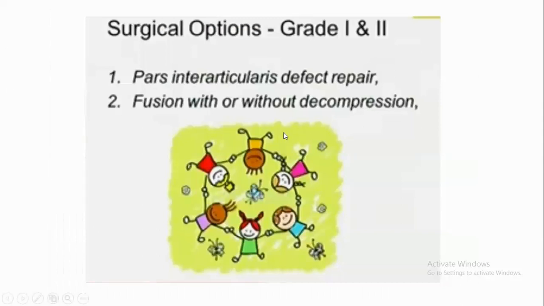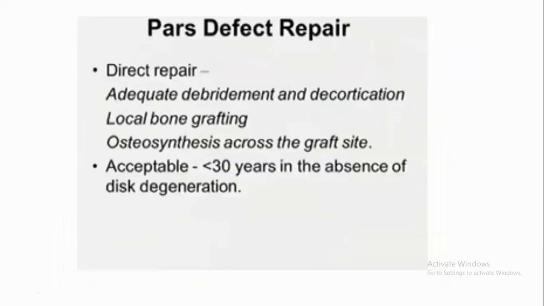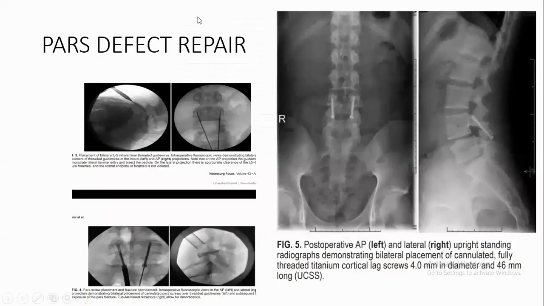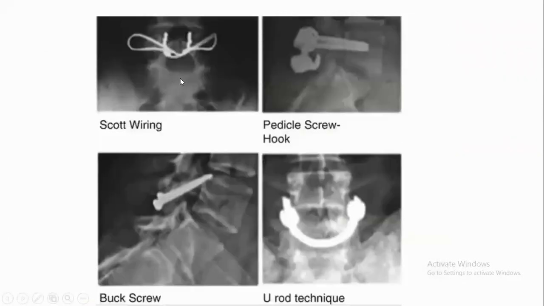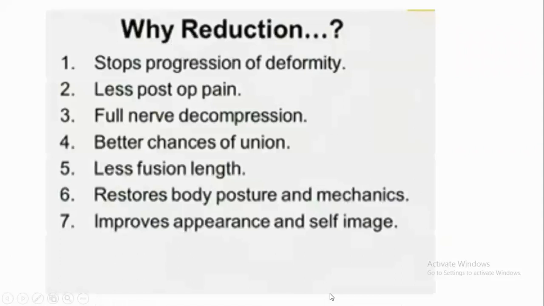Pars interarticularis repair option is more technically demanding. It is adequate debridement and decortication of the fracture fragments, local bone grafting and osteosynthesis across the graft site. It is acceptable if age is less than 30 years in the absence of disc degeneration. See, pars defect repair with the 4 mm cannulated cancellous screw. After passing the cannulated guidewires, here you see the 4 mm cancellous screw is passed downward up. Other than the cannulated cancellous screw, you can use a tension band wiring, Scott wiring, pedicle screw hook, Buck screw system, and Morscher technique also can be used for pars defect repair.